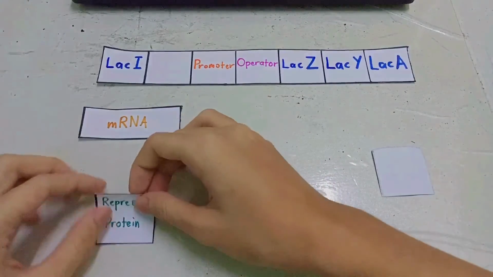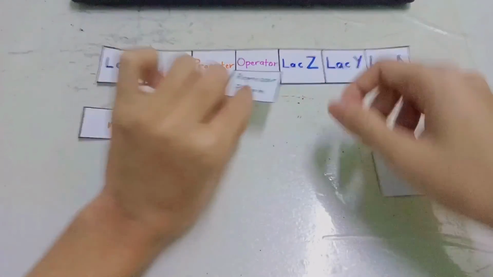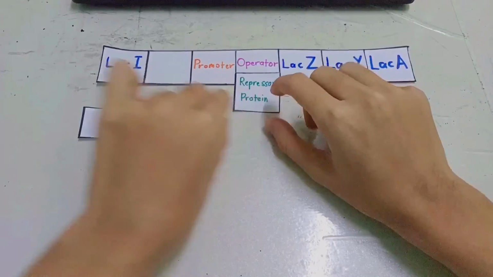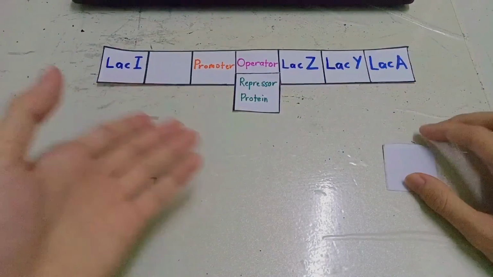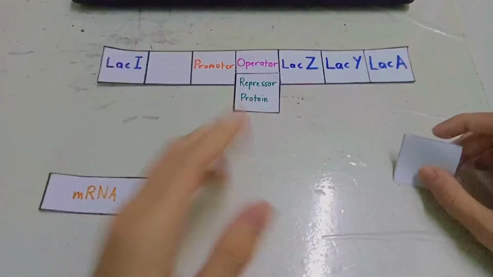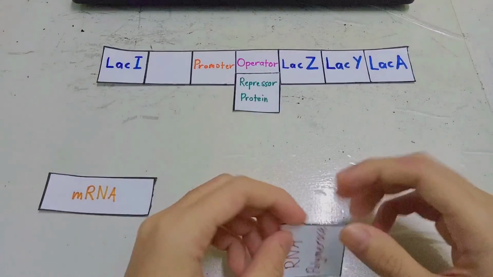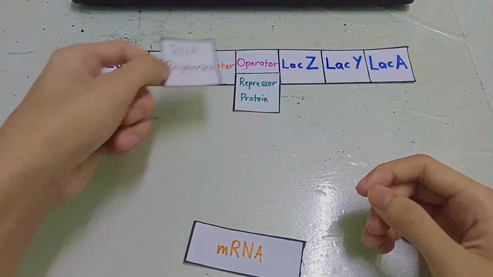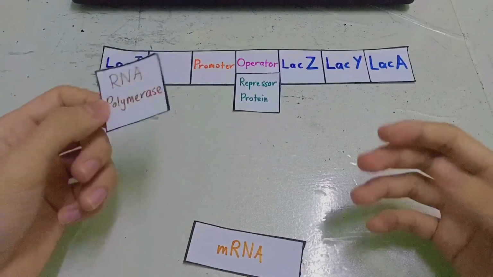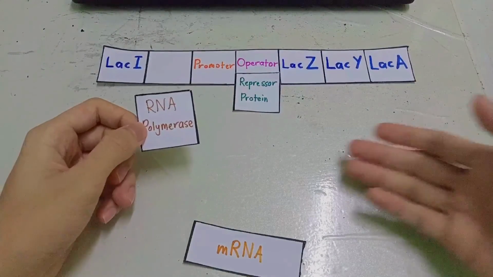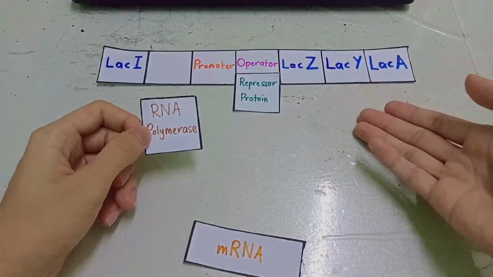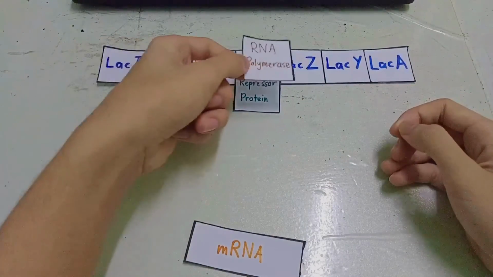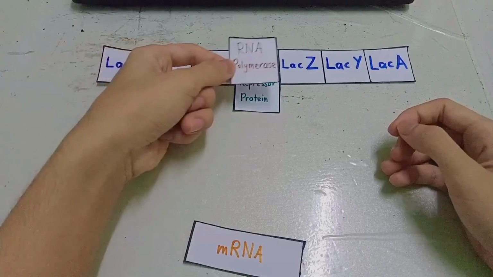Now this repressor protein can bind to the operator. When it binds to the operator, the repressor protein prevents RNA polymerase from binding to the promoter, which causes no transcription of the lac-Z, lac-Y and lac-A genes. They cannot be transcribed because the repressor protein prevents it.